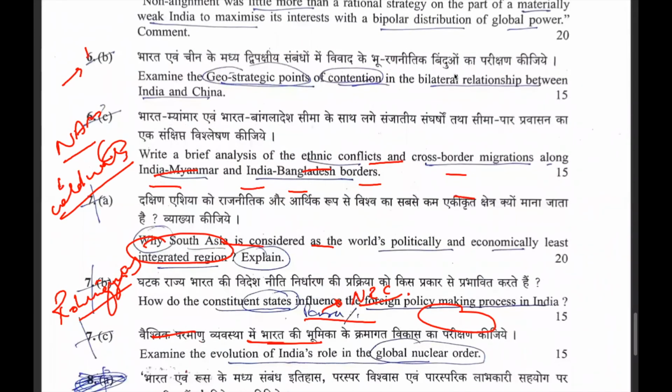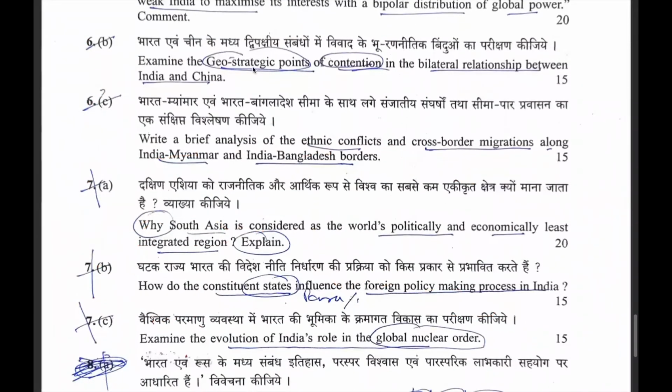Now the question is from South Asia. Why is South Asia considered as the world's politically and economically least integrated region? It means the question is from SAARC. Why should SAARC be made politically and economically a stronger regional organization?